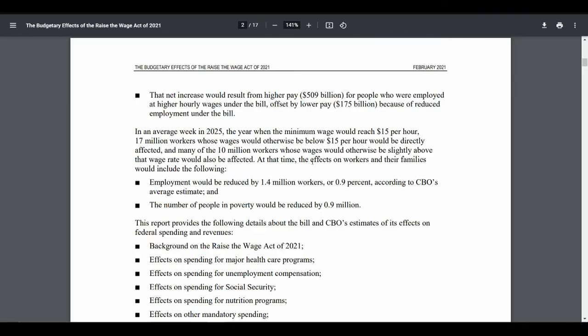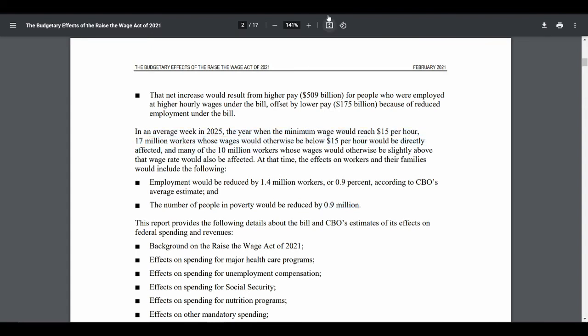And these findings align reasonably well with the CBO analysis of the $15 per hour minimum wage. They estimated that unemployment would increase by 1.4 million people, or about 1%. Even with this, 900,000 people would be lifted out of poverty, as 27 million people would see their wages increase.